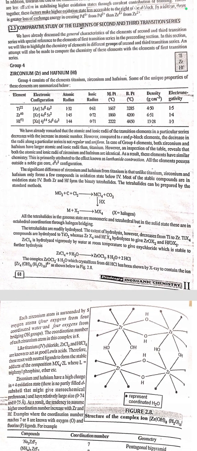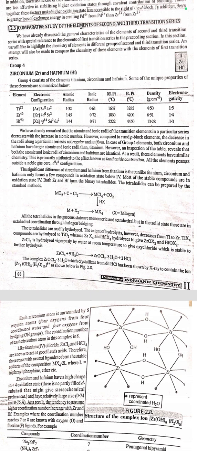All the tetrahalides in the gaseous state are monomeric and tetrahedral, but in the solid state these are in octahedral coordination through halogen bridging. The tetrahalides are readily hydrolyzed. The extent of hydrolysis, however, decreases from titanium to zirconium. TiX4 compounds are hydrolyzed to TiO2, whereas ZrX4 and HfX4 hydrolyze to give ZrOX2 and HfOX2.